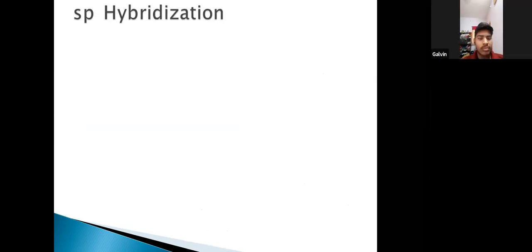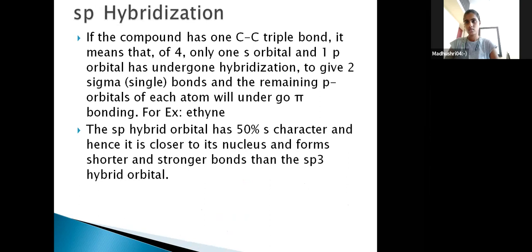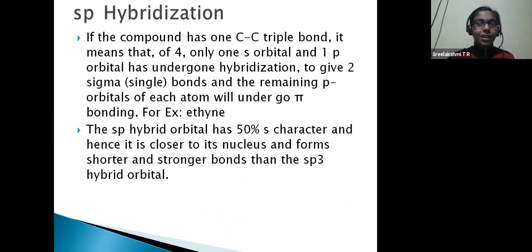Now, sp hybridization. So how many p pi bonds are there? Three, ma'am. Three? How? No. Two p pi from one carbon atom and two p pi from the other carbon atom.